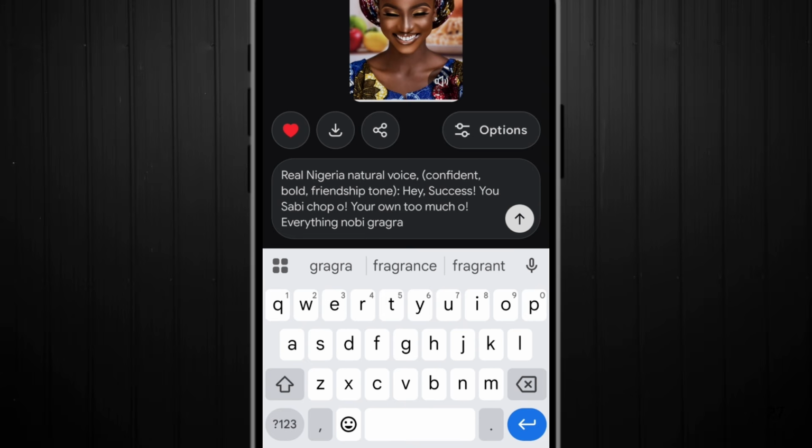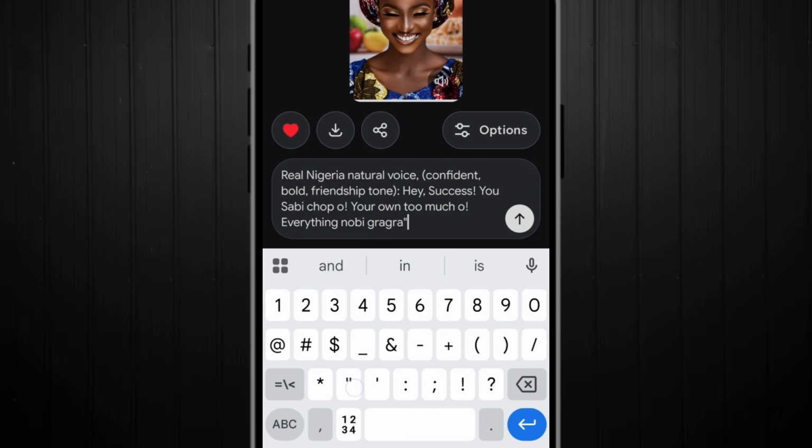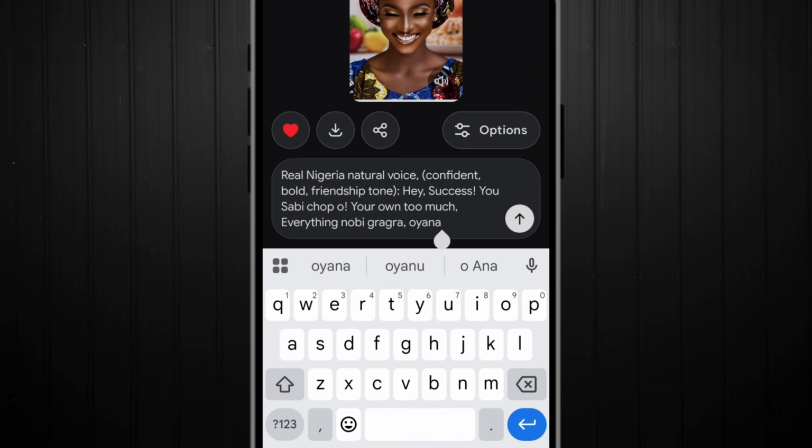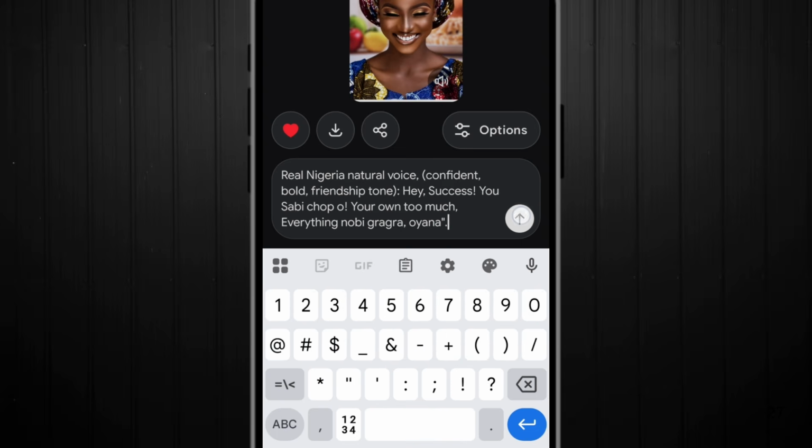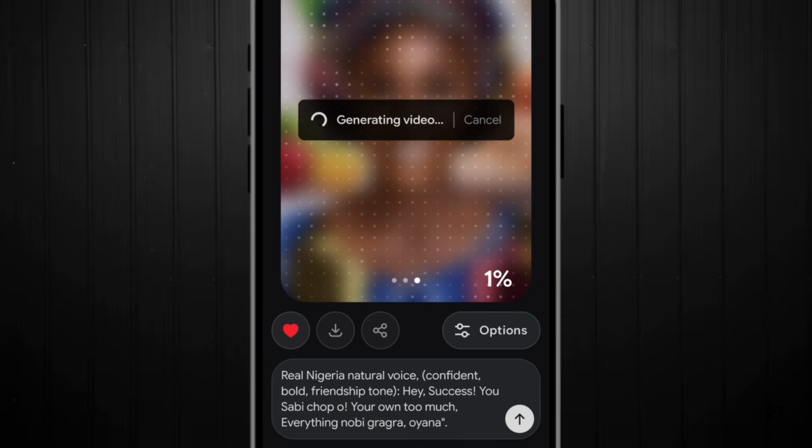Hey, if Grok can be able to do this one, okay, your own too much, not too much o. So with this right now, I will of course send. Let's see Grok speaking Pidgin, and after this Pidgin, Grok AI will still speak Igbo. Let's rate it. Of course, I will still play this video one after the other for you to rate Grok from 1 to 10. All right.